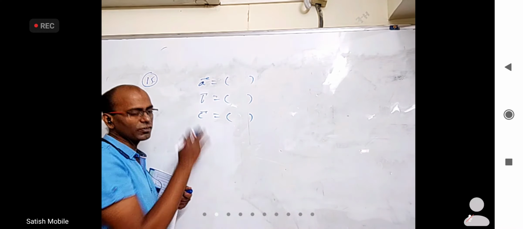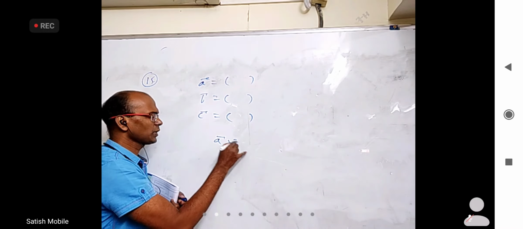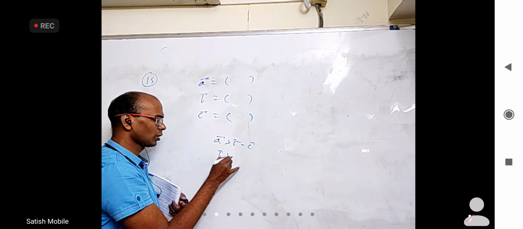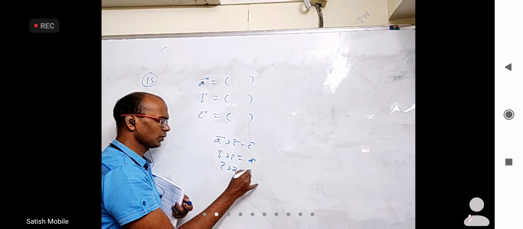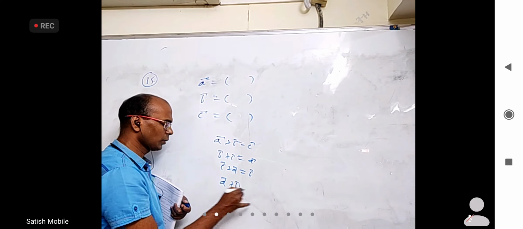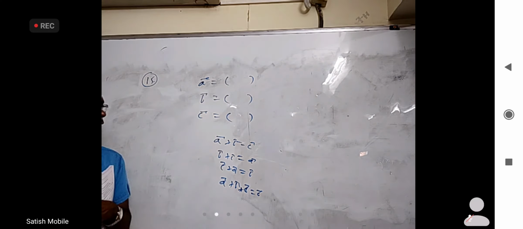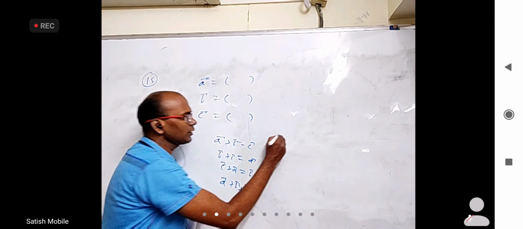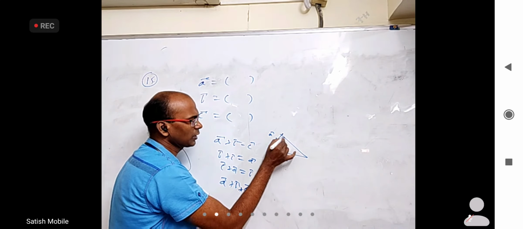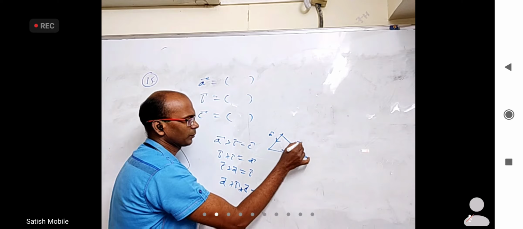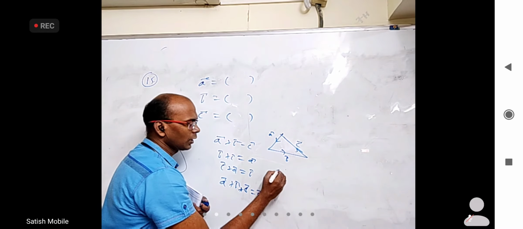You have to check four things. Any one of them is correct, they form a triangle. A bar plus B bar equal to C bar, or B bar plus C bar equal to A bar, or C bar plus A bar equal to B bar, or A bar plus B bar plus C bar equal to 0 bar. If this condition is satisfied, they are sides of a triangle like this. This is A bar, this is B bar, and this is C bar.